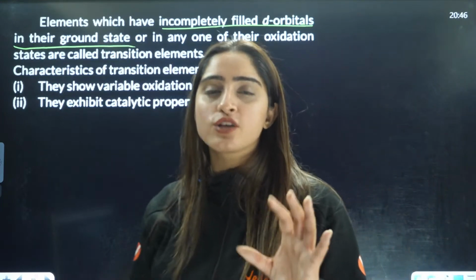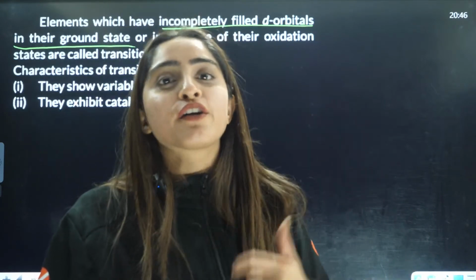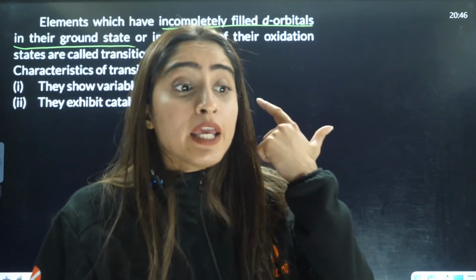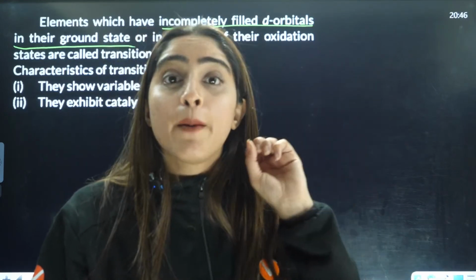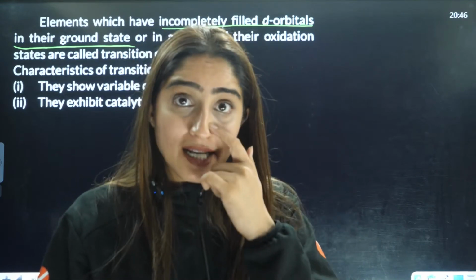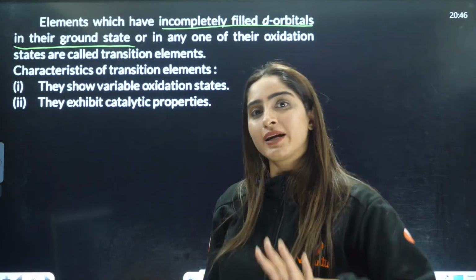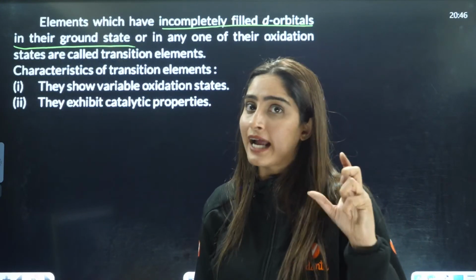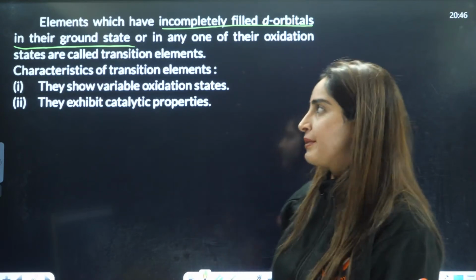In the 3d series, or you can say in the d block, zinc, cadmium and mercury are not transition elements because even in excited state or at ground state, they have completely filled d orbitals, that is d10. Silver, in ground state it is d10, but in excited state it is not d10. That's why silver is in the category of transition elements, right?